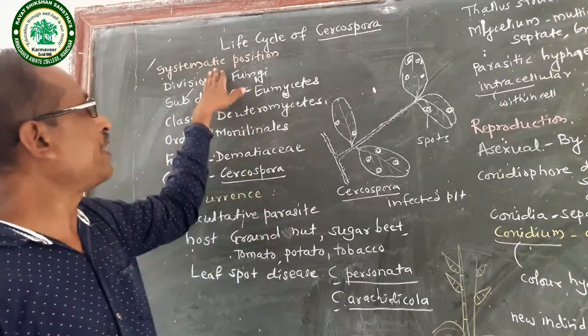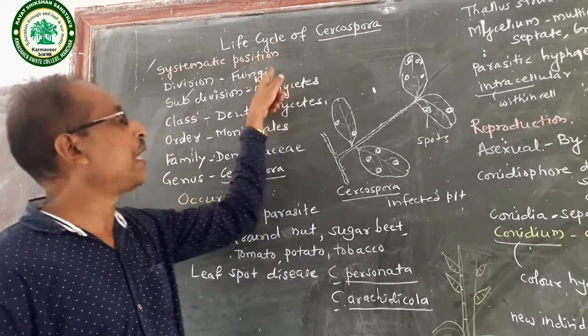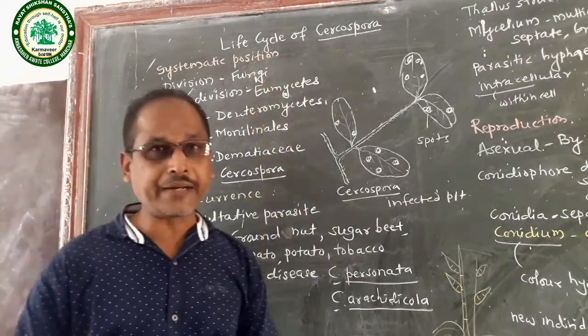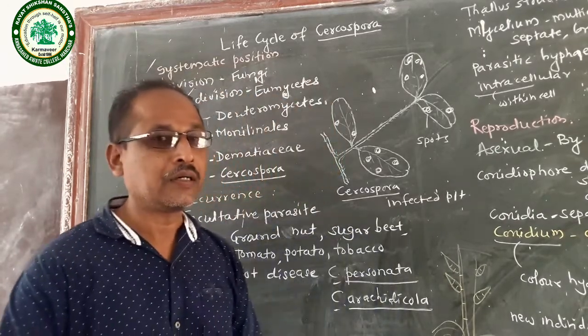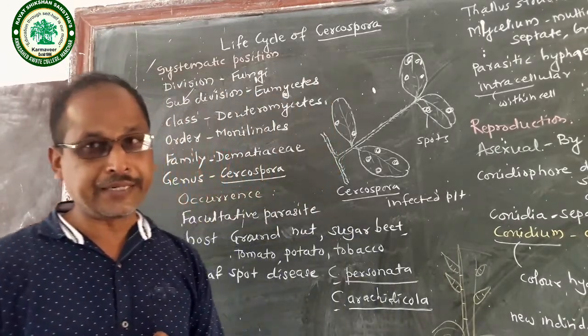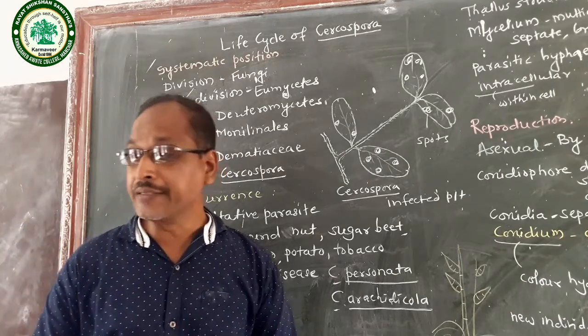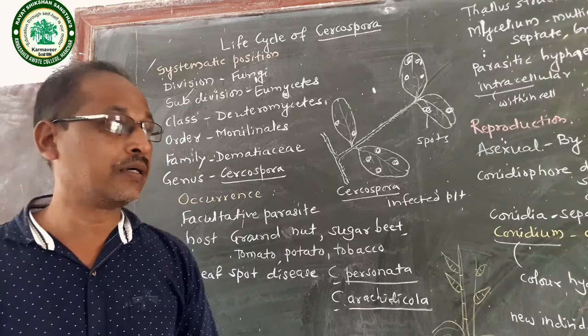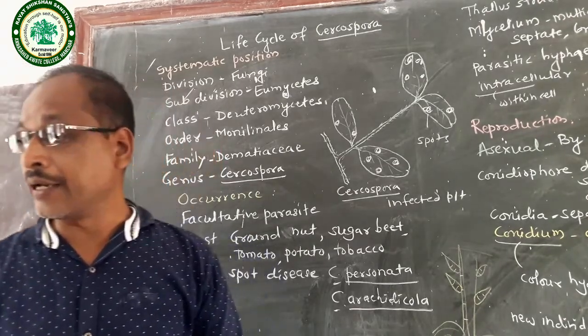In this systematic position, division Fungi, you know the general characters of fungi. Fungi are non-chlorophyllous plants, meaning chlorophyll pigment is absent. In fungi, the cell wall is made of chitin. Also, the mode of nutrition is heterotrophic.